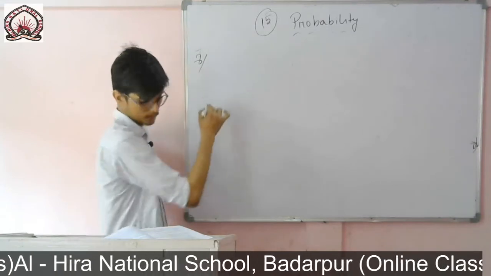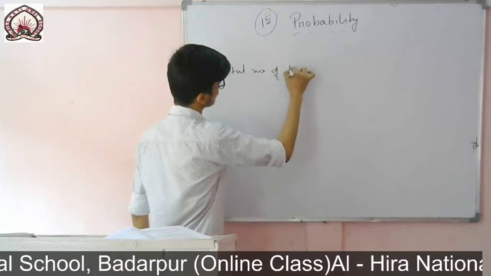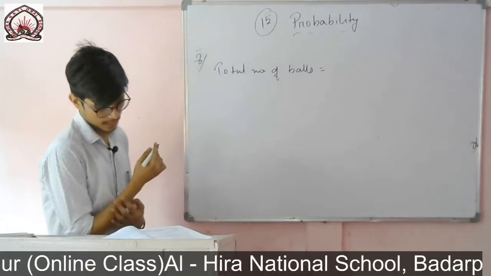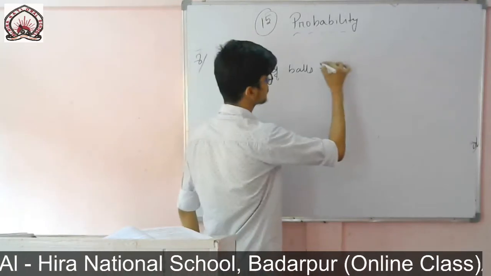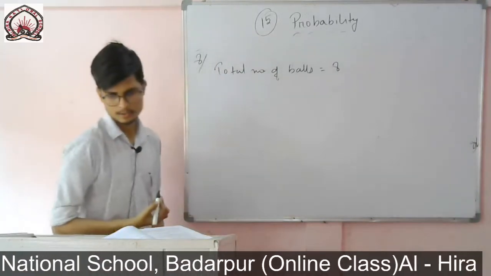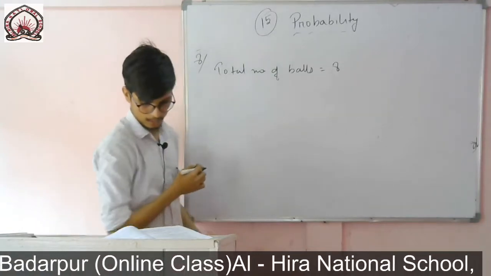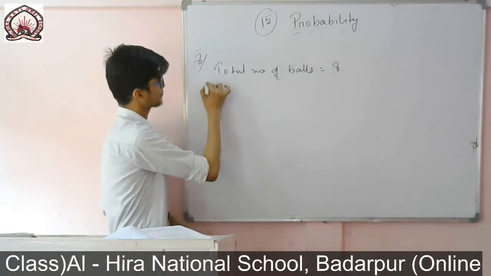Total number of balls, you write. It is 3 red balls and 5 black balls. That means 5, 6, 7, 8. Total number of balls equals 8. So now the question is to find the probability of a red ball.